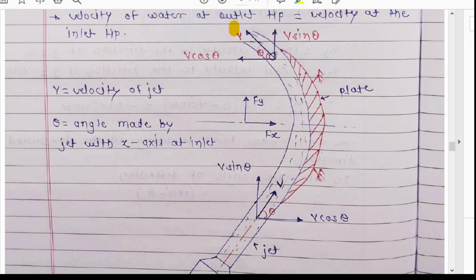This final velocity can also be resolved into an x component and a y component. I have written the x and y components and shown the directions: x is positive in the rightward direction, and y is positive in the upward direction. This diagram is very simple and easily understandable.